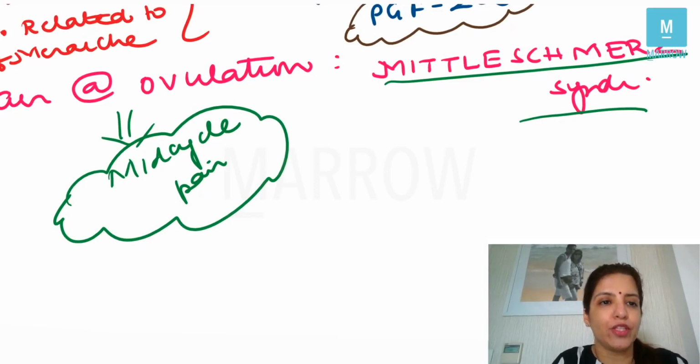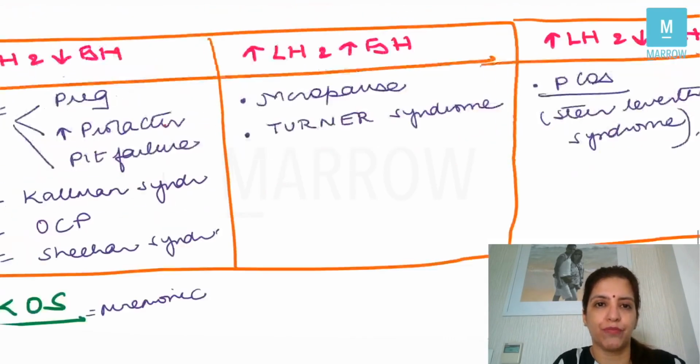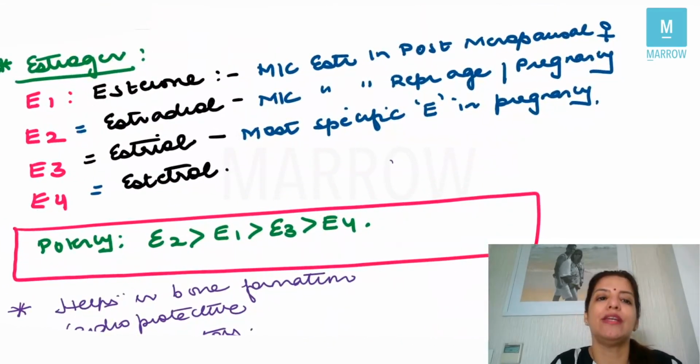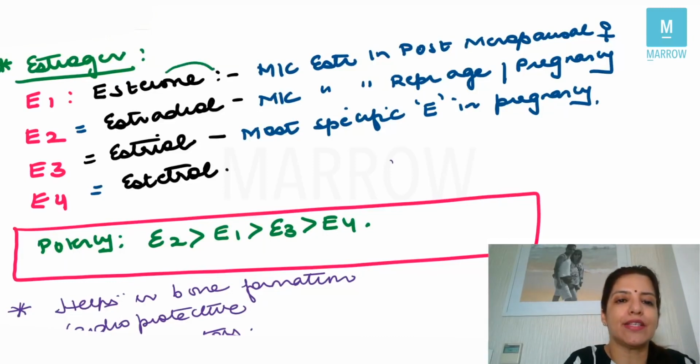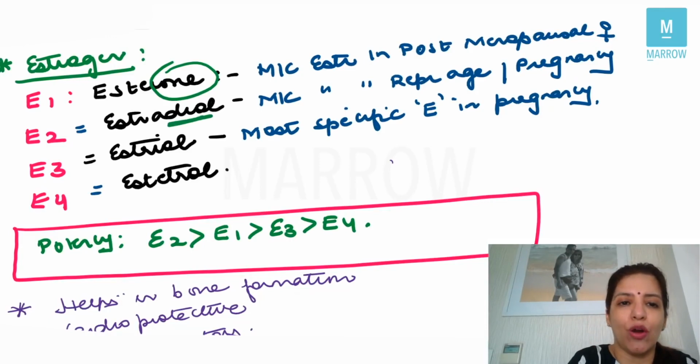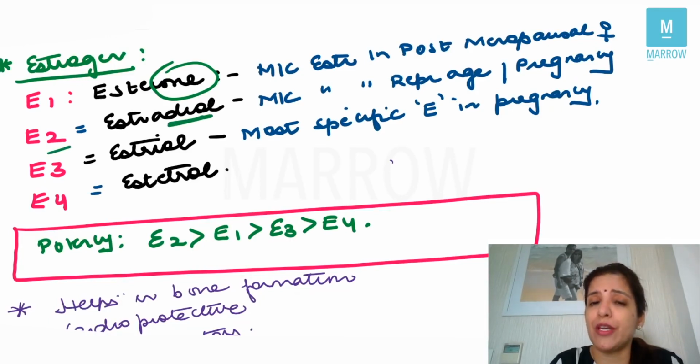Now the important points which you need to know on hormones. So let's talk about hormones. When we talk about hormones, the first hormone which you should be knowing is estrogen. Natural estrogens are E1, E2, E3 and E4. E1 is estrone. It is the most common estrogen in a postmenopausal female. E2 is estradiol, and it is the most common estrogen seen in the reproductive age group, and also the most common estrogen seen in pregnancy, right?